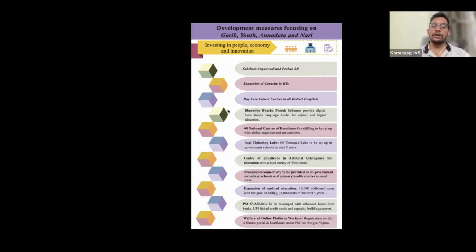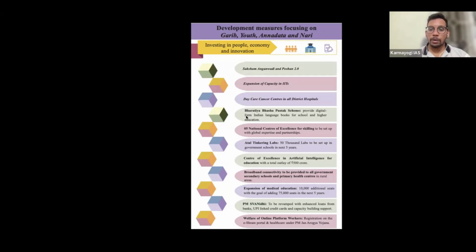Now you know cancer is a very big thing. It is very expensive, and poor people were not able to afford it. Now the government is going to take up daycare cancer centers. That means they will work in the daytime, from morning 10 to evening 6. The government is going to start daycare cancer centers in all district hospitals.